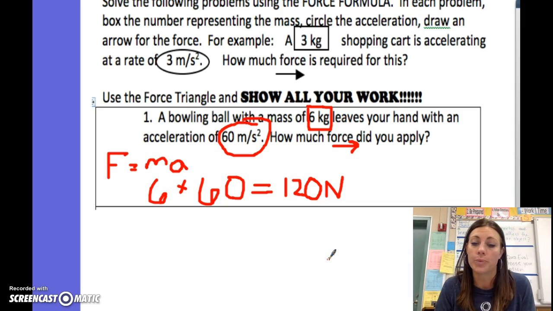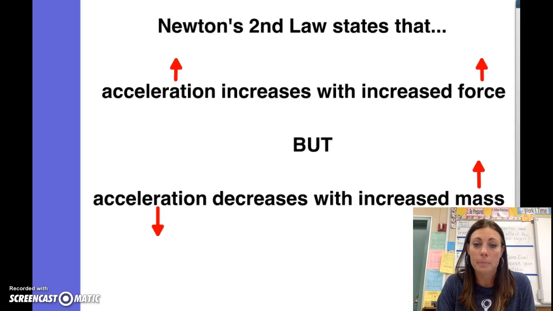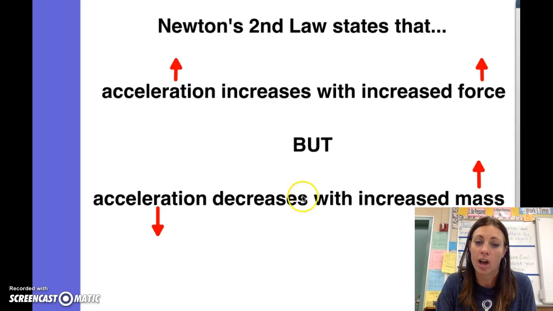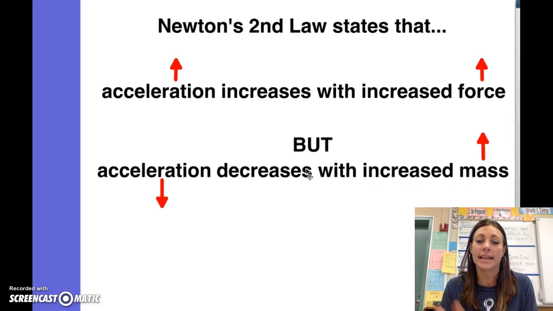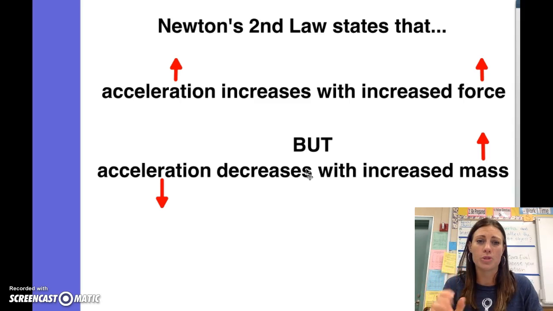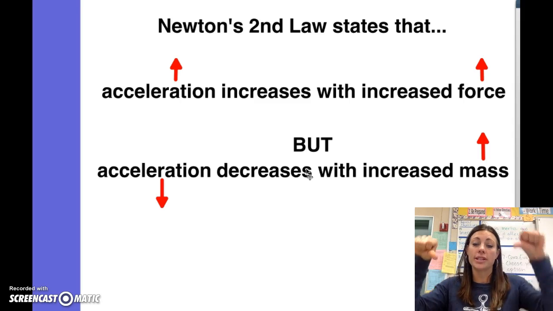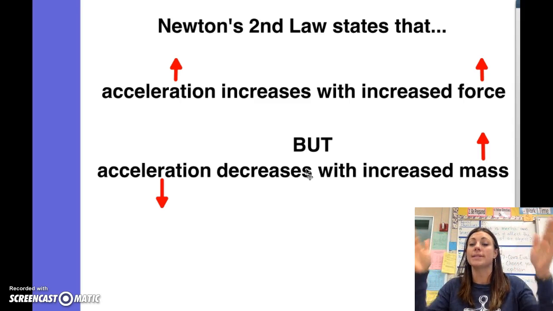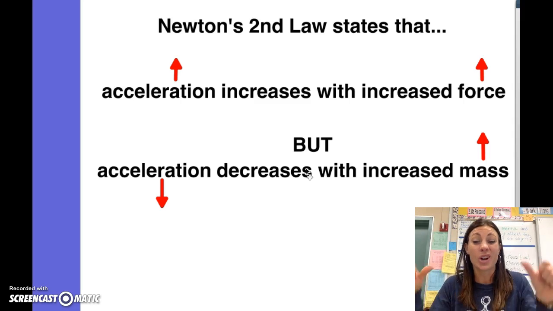So here's what I want you to do. I want you to reflect on your notes. I want you to work on OP to do the rest of the force problems. But I want to review Newton's entire second law. Newton's second law states that acceleration increases with increased force, which means it goes faster when you push it harder, but acceleration decreases with increased mass, which means that it goes slower if it has more mass.